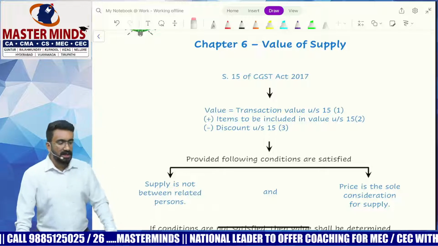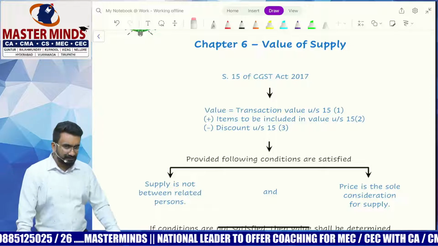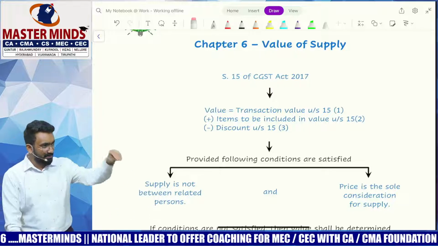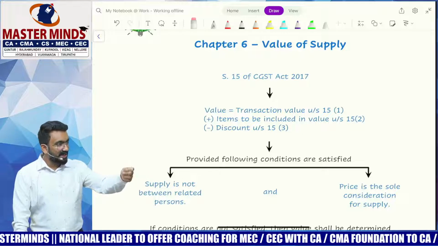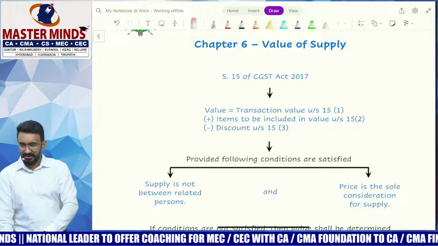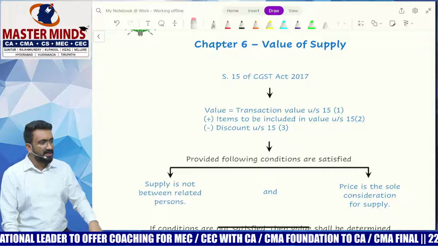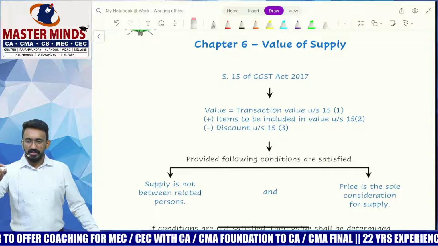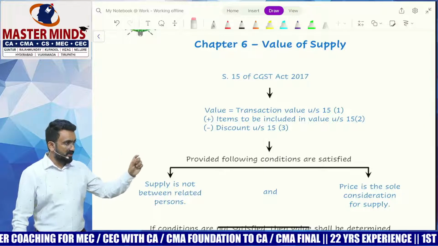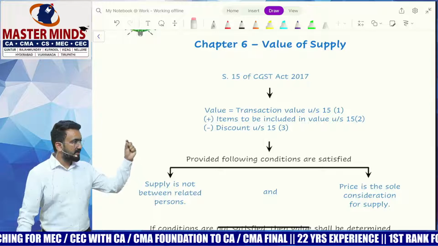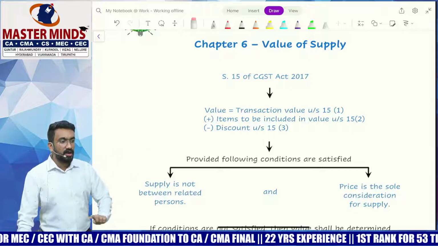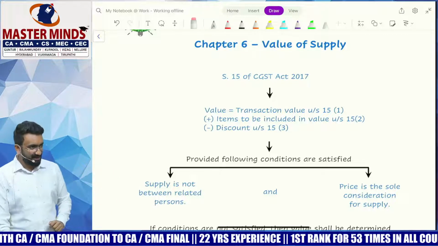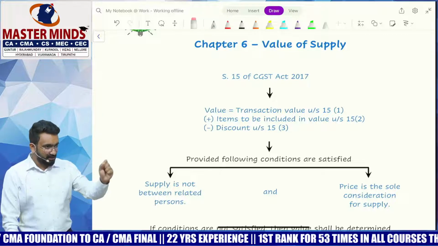Suppose the same mobile phone I'm selling to Teja. Assume Teja is my brother, wholly dependent on me. That makes you a related person under GST. A family member is a related person. Family member includes spouse and children always. Brother, sister, parents, grandparents only if they are wholly or mainly dependent. Wholly dependent, Teja becomes my brother, a related person.